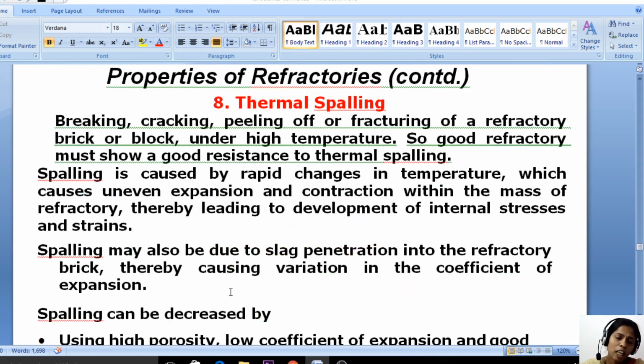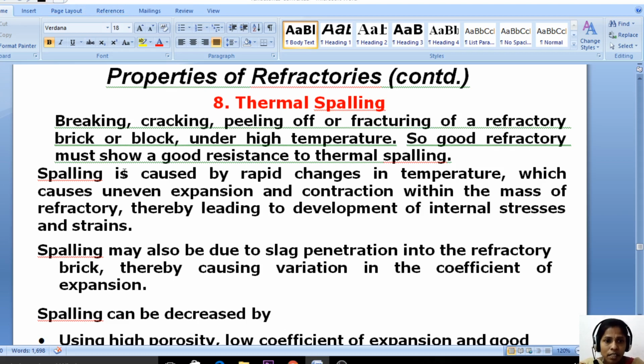And the next one is thermal spalling. Thermal spalling is the peeling of the external layer. The thermal spalling should be very less for a good refractory material. It is the breaking, cracking, peeling off or fracturing of a refractory brick or block under high temperature. Either breaking, cracking or peeling off of the refractory material is called thermal spalling.